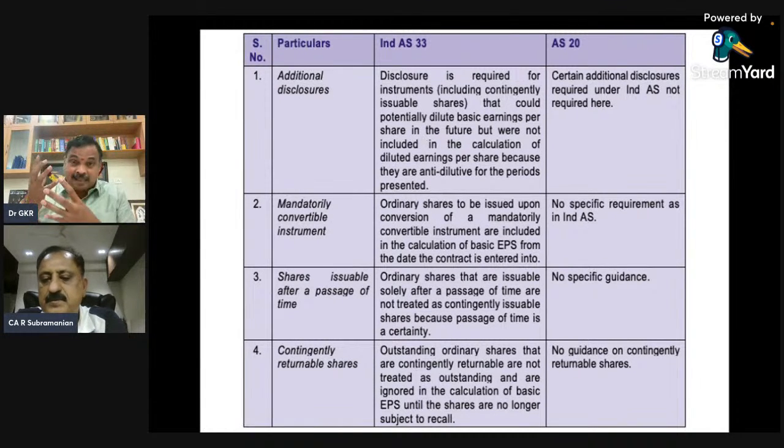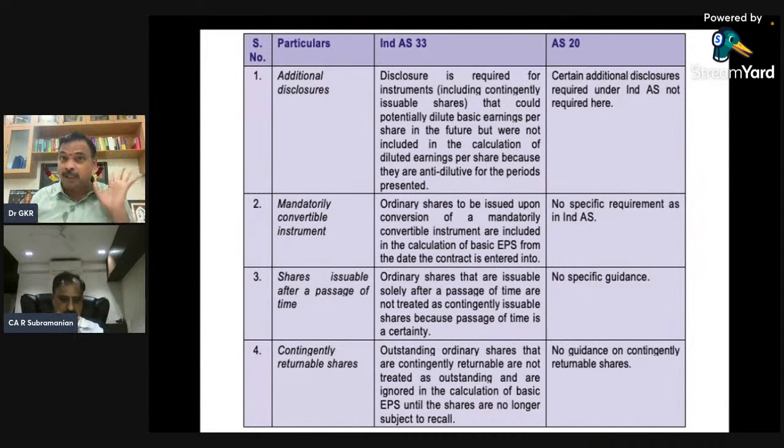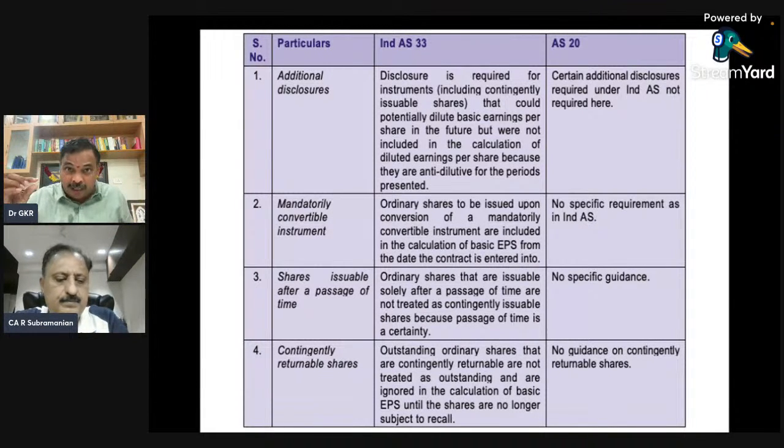So I have a potential to make money in future. Then I have to issue shares. If I issue shares, my number of shares will go up. So technically, earnings per share is simple mathematics: numerator by denominator. Numerator profit, earnings; denominator shares. If the number of shares in the denominator goes up, becomes bigger, my EPS will come down.